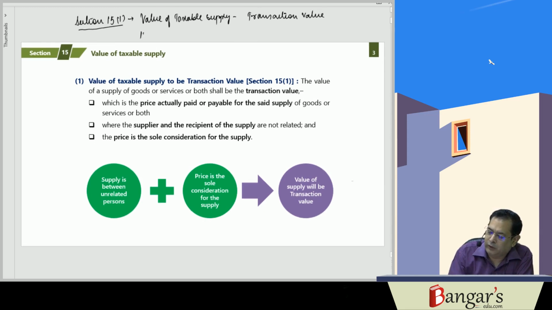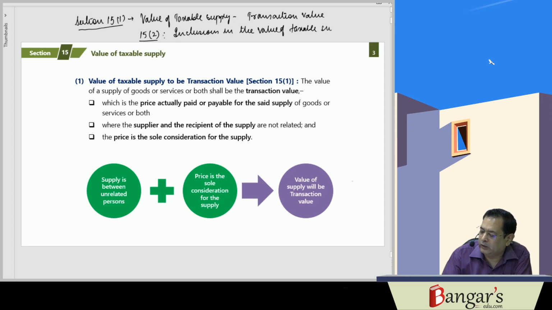Then 15.2 is providing for the inclusions in the value of taxable supply. What will be included in the value of the taxable supply has been provided in section 15.2. 15.3 is dealing with the provisions relating to exclusion from the value.